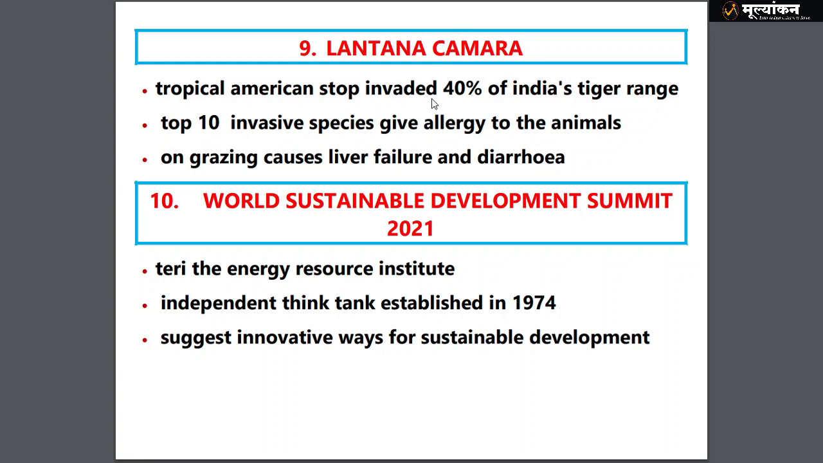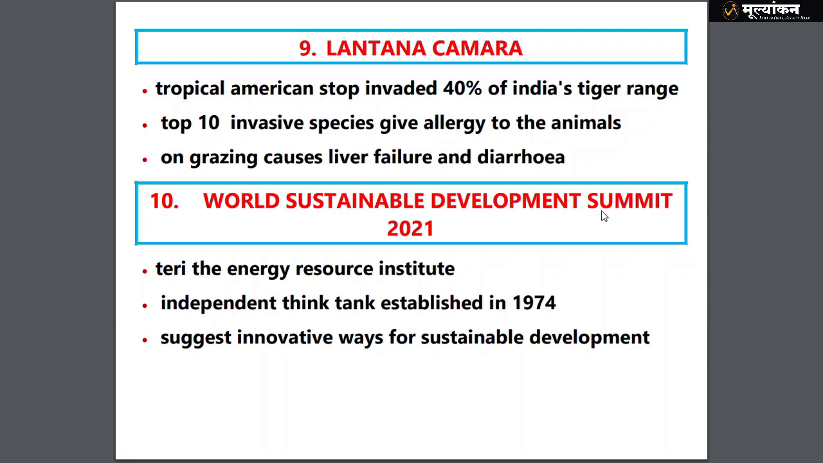Then we have Lantana camara. It is an invasive species from America, the tropical American side. 40% of the Indus Tiger Reserve is affected by it. It is a very dangerous species because it is in the top 10 invasive species. When herbivorous animals eat it, grazing causes liver failure and diarrhea and even causes death.